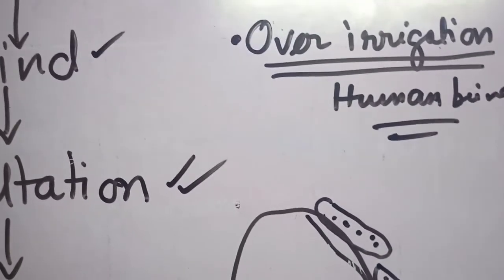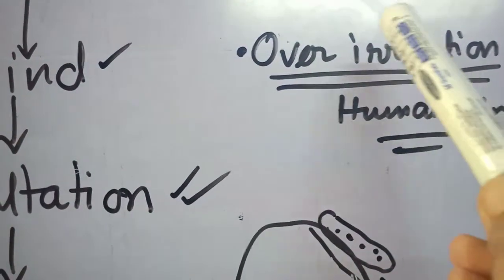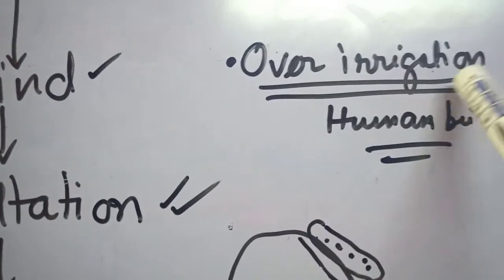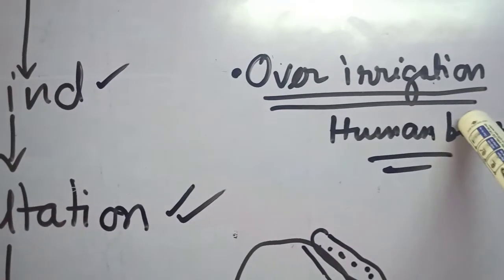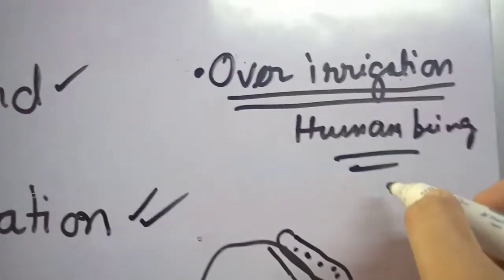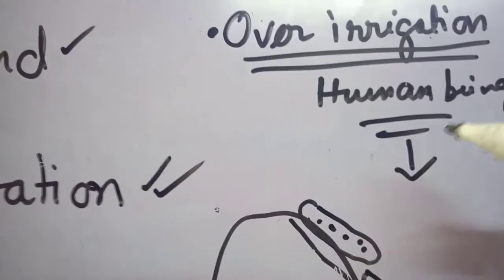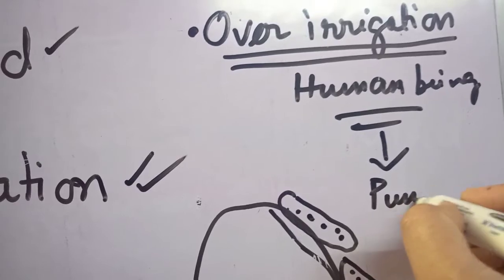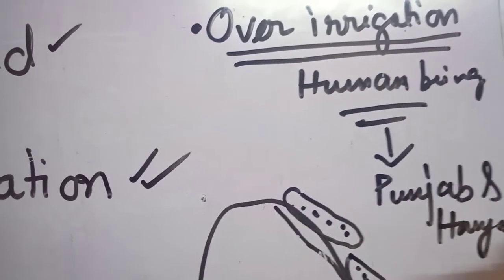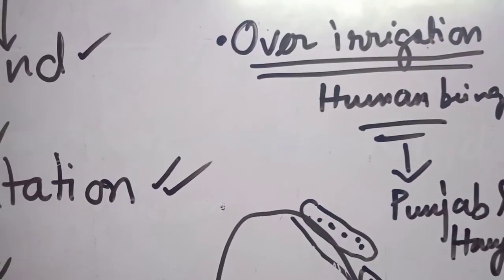Again and again they irrigate a particular area, and that area faces the problem of over irrigation, and we can see soil erosion happening due to it. An example is the state of Punjab and Haryana, where over irrigation is the main problem behind soil erosion.